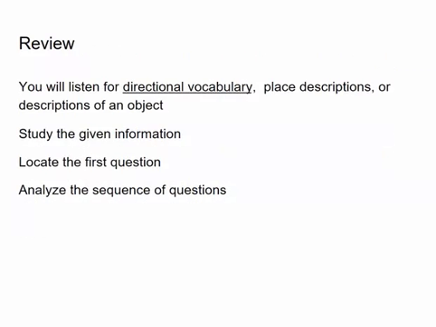Okay, so that's how to approach these plan, map, and diagram completion questions on the IELTS listening paper. Remember, you're going to be mostly listening for directional vocabulary, descriptions of a place, or descriptions of an object to help you complete these questions. What you need to do is to simply study the given information. In the time before you're listening, you study all that's there, you look for the first question, and you analyze the sequence of questions to get clues about what order the information will come in the passage. So that's how to approach this type of question on the IELTS listening paper.